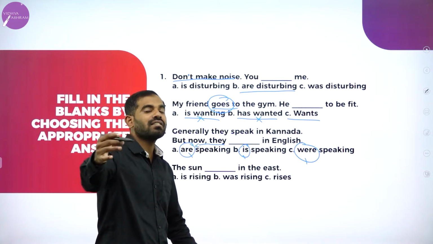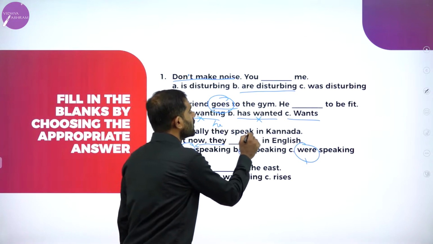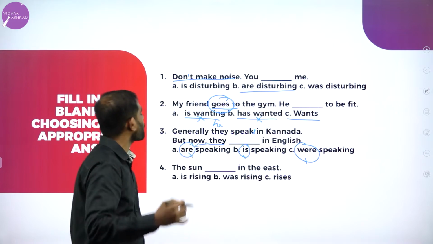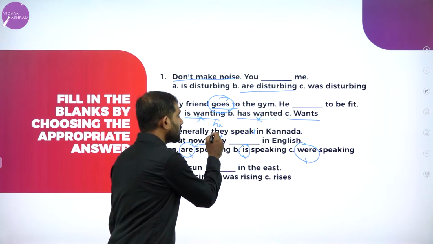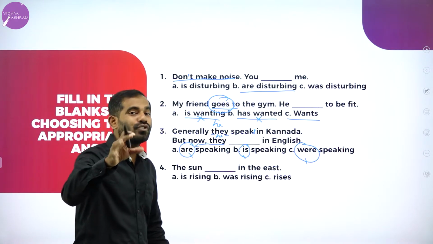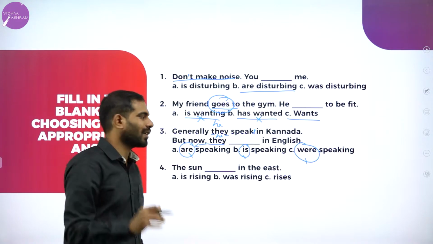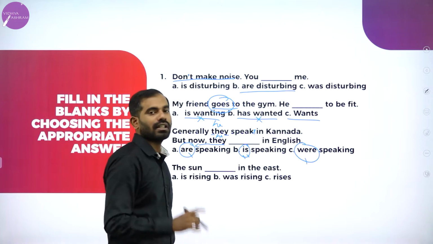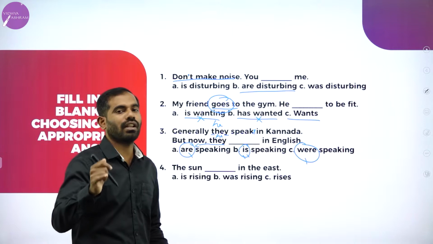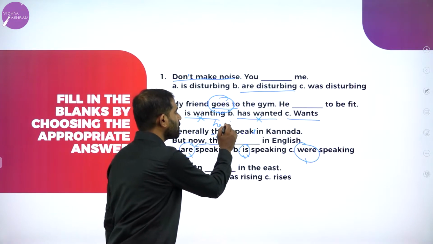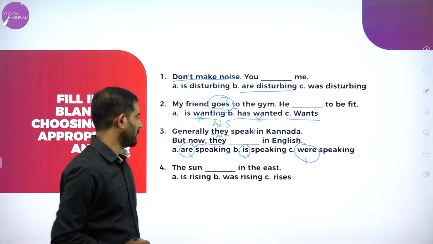But if the sentence is altered, let's take for example, generally he speaks in Kannada, but now he, just observe this, the subject, they is a subject. If the subject is changed or altered a bit, so will the answer. He is speaking in English. Because he, she, it is third person singular. Depending on the subject, we are going to use the auxiliary verb and the main verb.